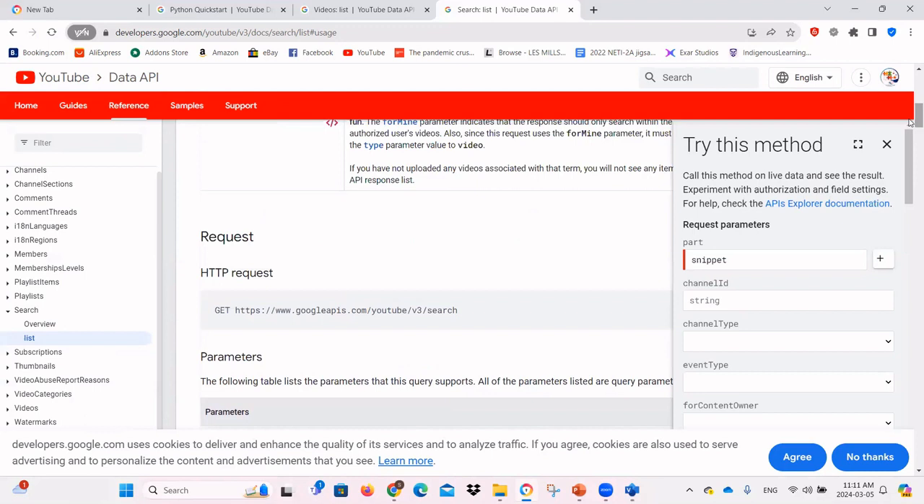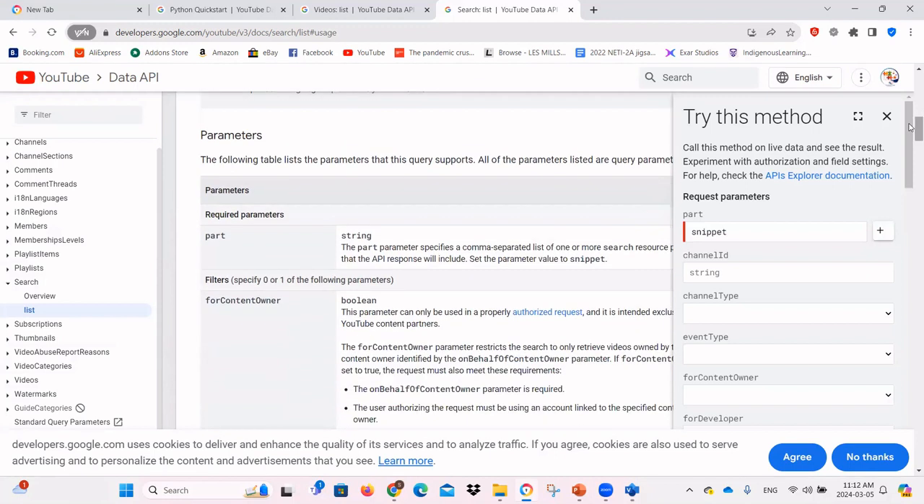So we can give it the topic that we want to search for, and the location, like Toronto or any other location. Now, what can we get? Remember, the parts that we get in the response, we provide in the part parameter. Looking at the part parameter, can we get statistics? No, we can't. We can only get snippet.